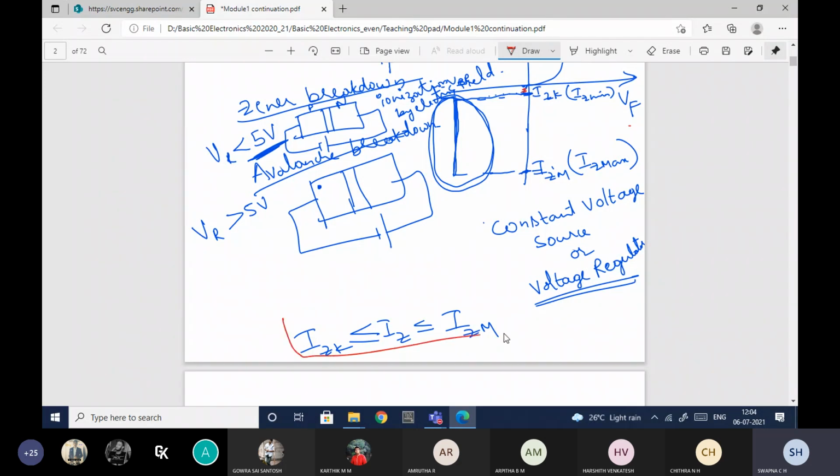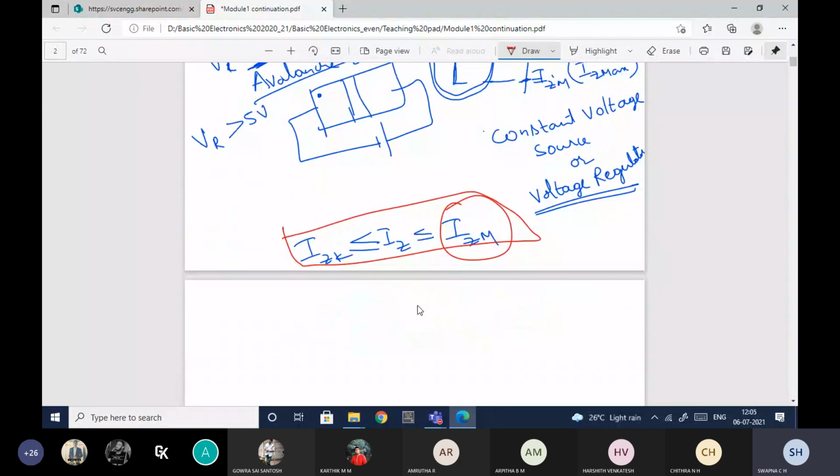Okay, so only when the current through the device is in between these two ranges will it work as a regulator. And how will you determine that maximum Iz value? It will be obtained by using the power dissipation. The power dissipation of the Zener diode will be given. Generally, power is calculated as Vz into Iz. So here, Iz maximum. Using this you can find the maximum current that can flow through the Zener diode when it is reverse biased.